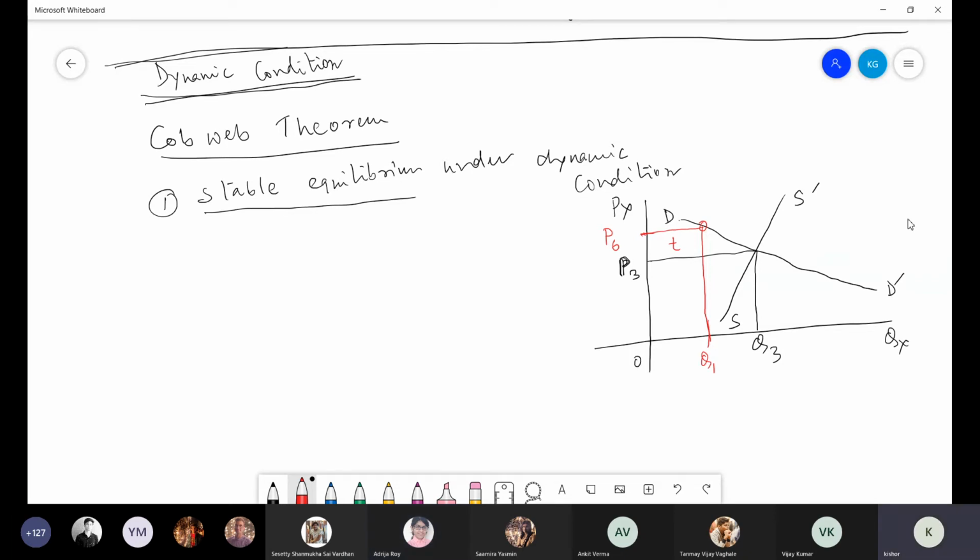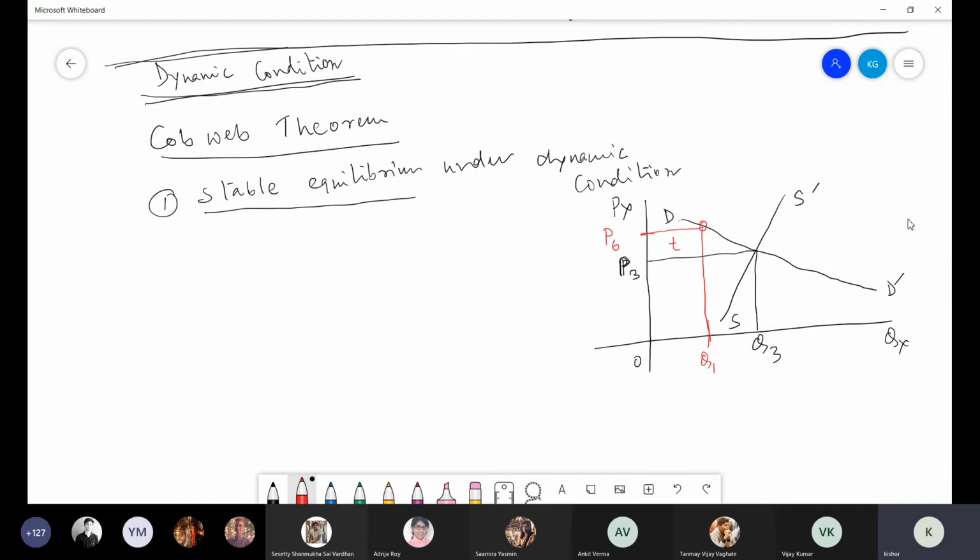So today, what happened ultimately, suppose I used to purchase maybe 5 kg of tomato earlier for my business activity, but at higher price, today I purchase only 2 kg. Somehow I try to manage it. These are very fluctuating in nature, this kind of price, particularly this perishable product, perishable market. Every day, depending upon your supply. Okay, today it happened that price went up, demand decreased to OQ1.